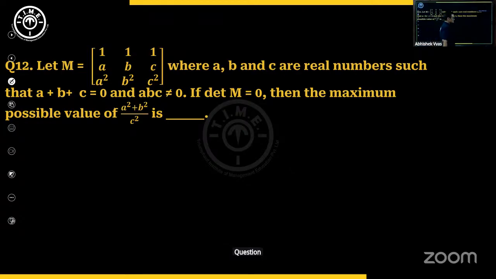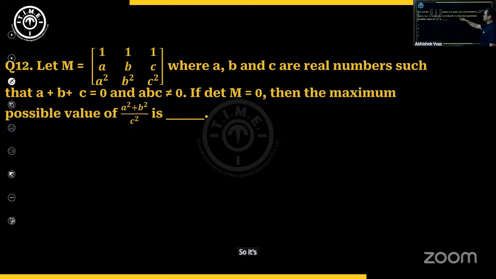Question number 12. Have a look at this. Let M be this matrix given to us.